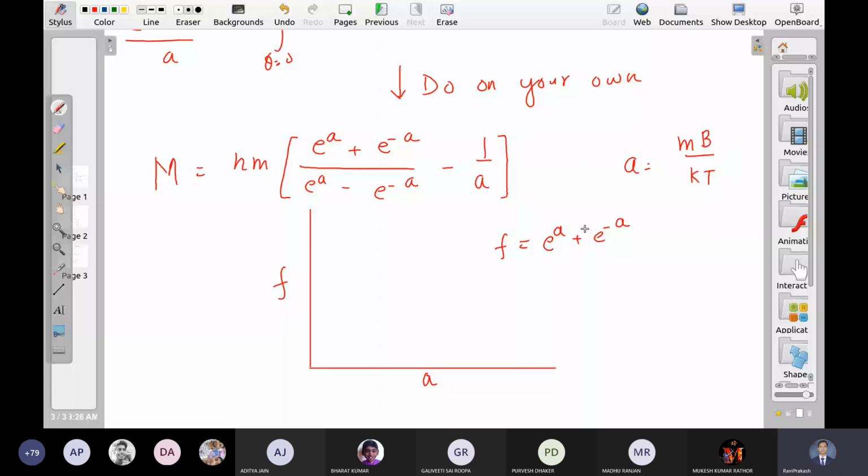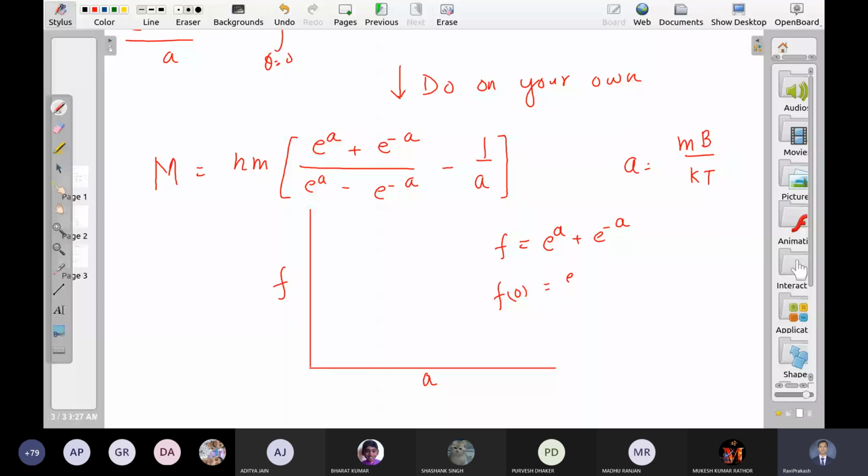So if you see, put a is equal to 0 here. If you put a is equal to 0, this is e to the power 0 plus e to the minus 0, which is 2, right?